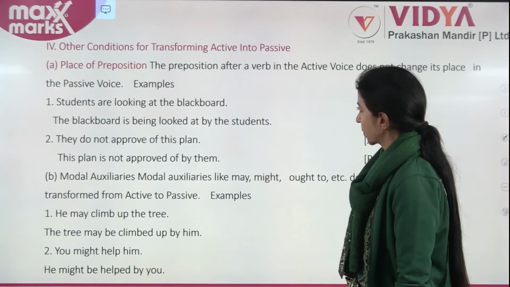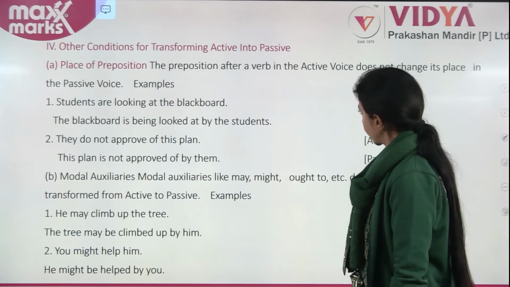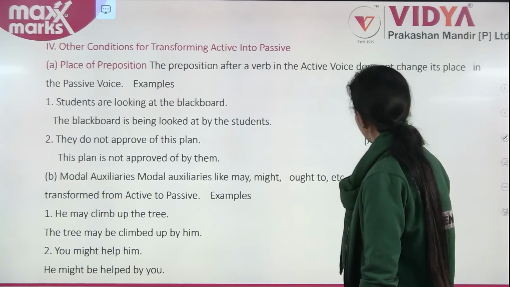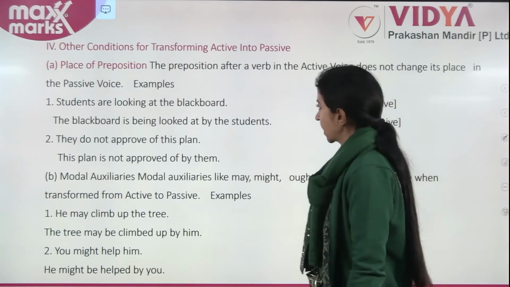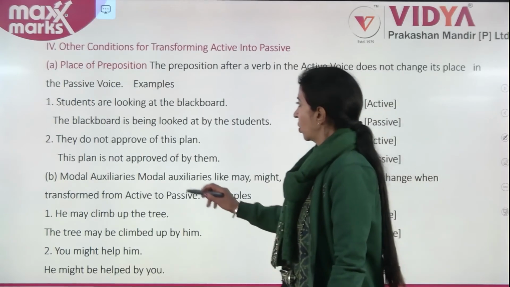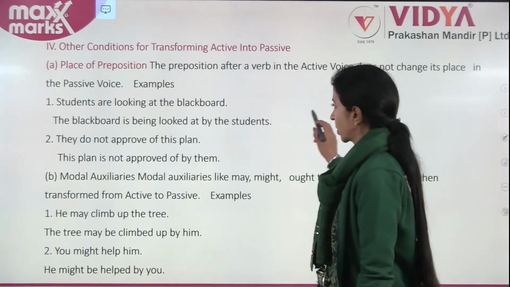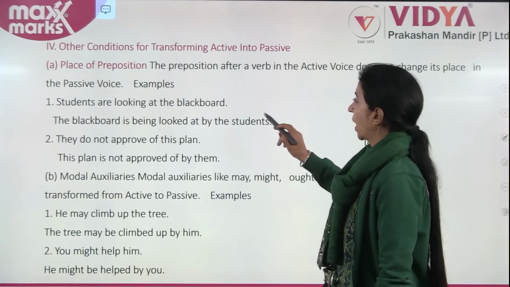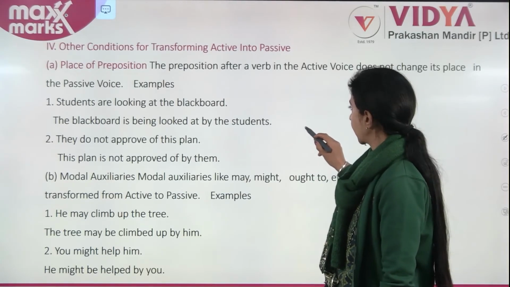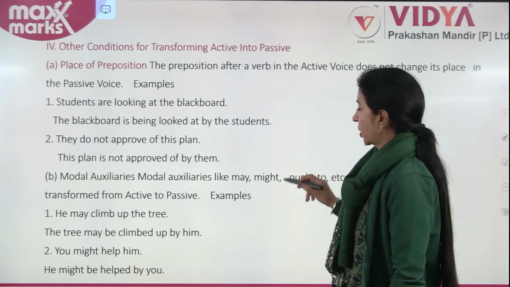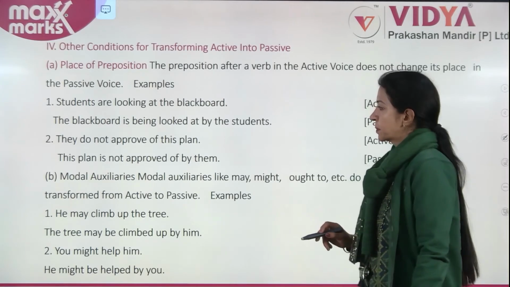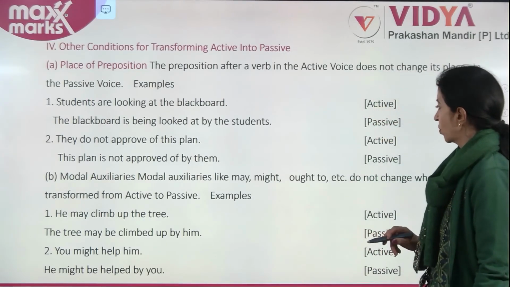Now, the place of preposition. The preposition after a verb in the active voice does not change its place in the passive voice. Example, students are looking at the blackboard is active. The blackboard is being looked at by the students. They do not approve of this plan. This plan is not approved by them.